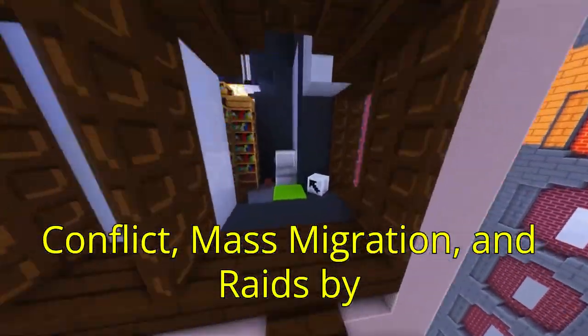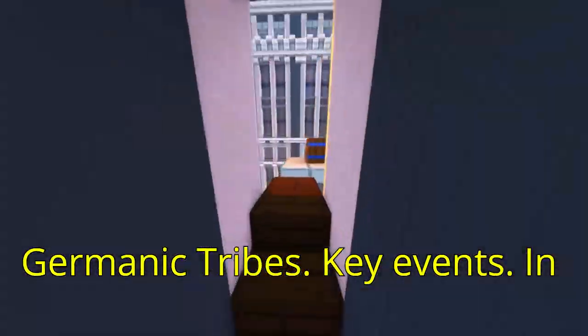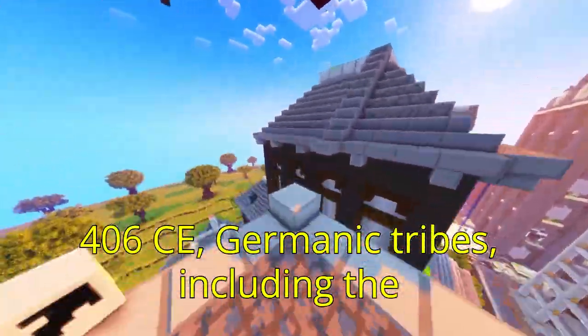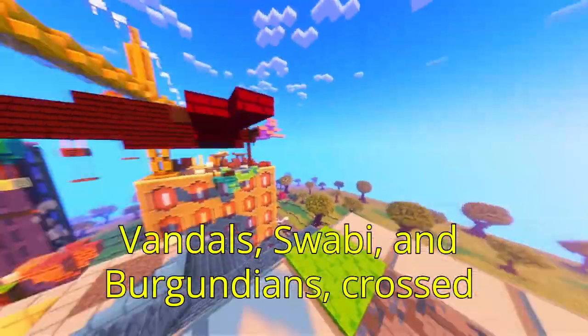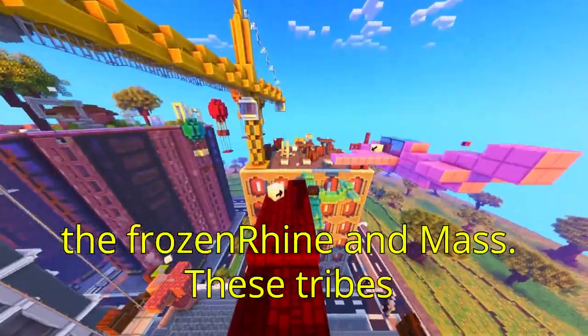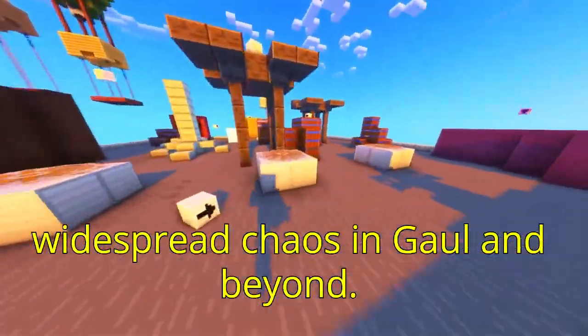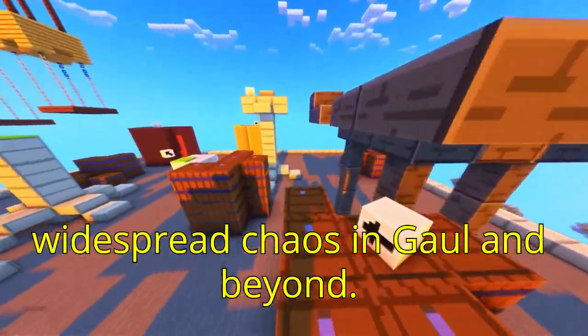6. The crossing of the Rhine, 406 CE. Conflict: mass migration and raids by Germanic tribes. Key events: in 406 CE, Germanic tribes, including the Vandals, Suebi, and Burgundians, crossed the frozen Rhine en masse. These tribes overwhelmed Roman defenses, leading to widespread chaos in Gaul and beyond.